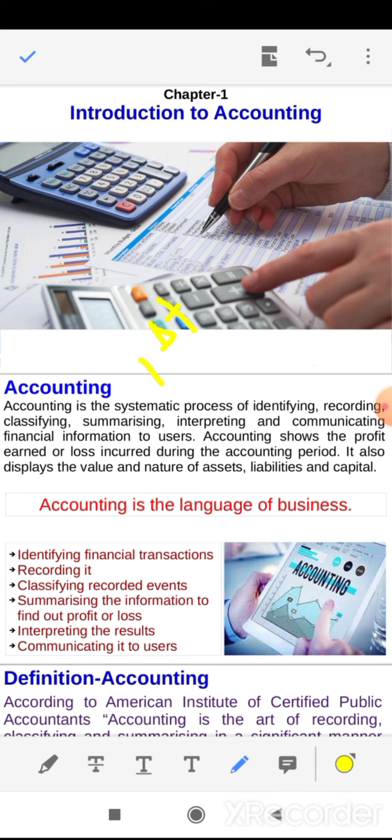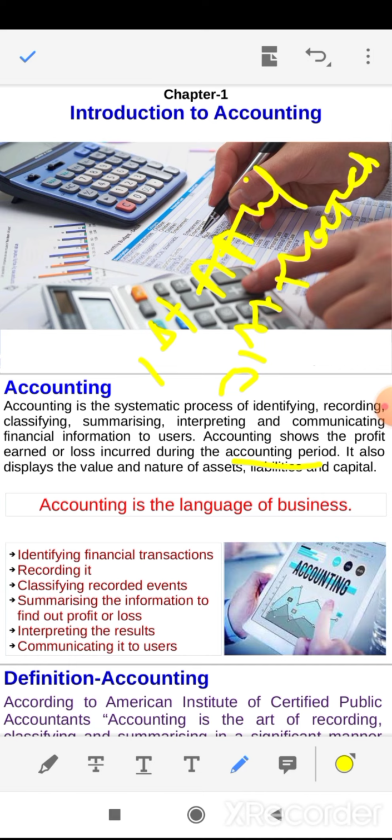So accounting period means a 12-month period. It may start from 1st January or from 1st April. In most cases it starts with 1st April. So this is the 12-month period.